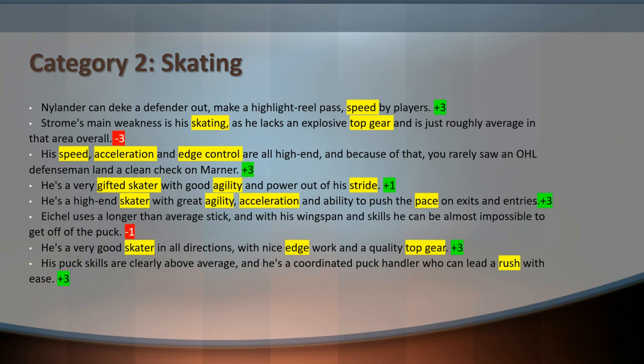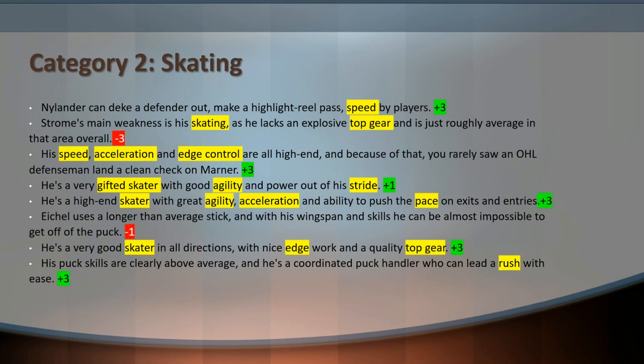It's the next one here, which was written about Jack Eichel, that seems to be the odd duck, right? So this statement says nothing about skating, and for some reason two of our three sentiment classifiers say this is actually a negative statement.